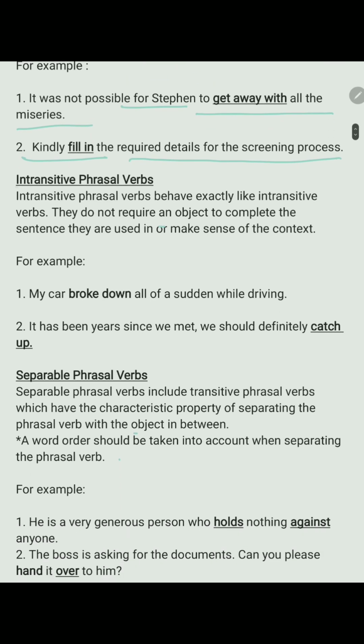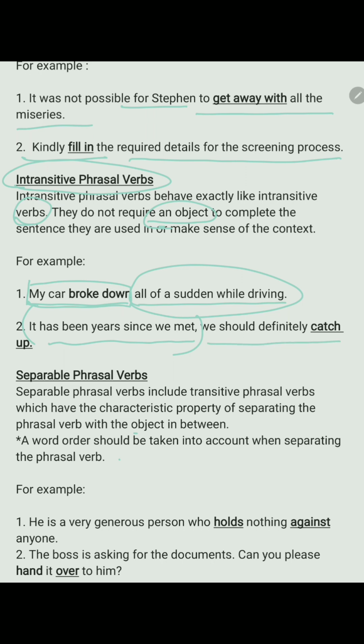Now, let us understand intransitive phrasal verbs. Intransitive phrasal verbs behave exactly like intransitive verbs. They do not require an object to complete the sentence. They are used in or make sense of the context. For example, my car broke down all of a sudden while driving. If I say my car broke down, that in itself is a complete sentence. We do not need the extra information, but it tells you that my car broke down all of a sudden while driving. Similarly, it has been years since we met. This is a complete sentence altogether. We should definitely catch up is extra information.